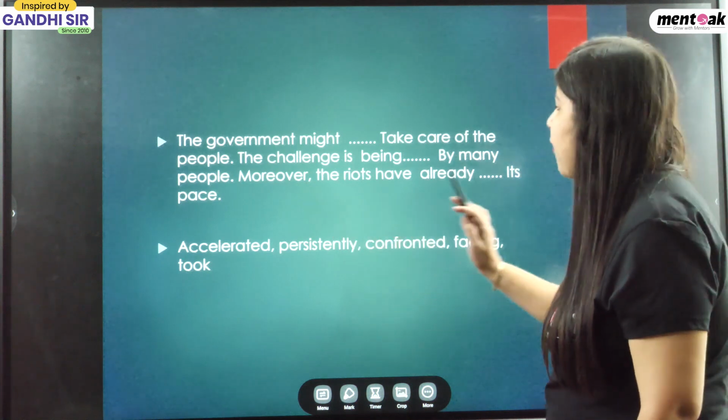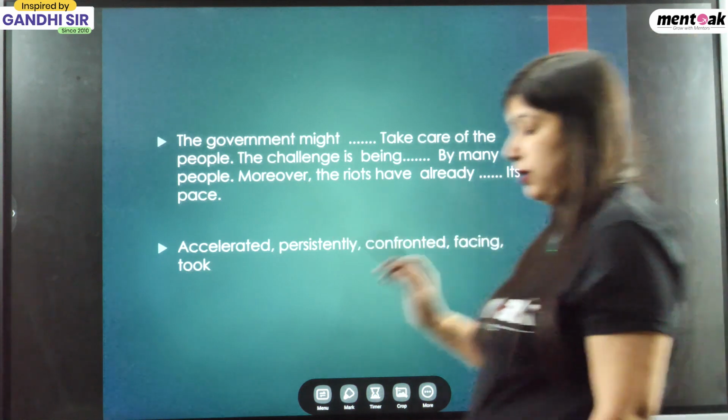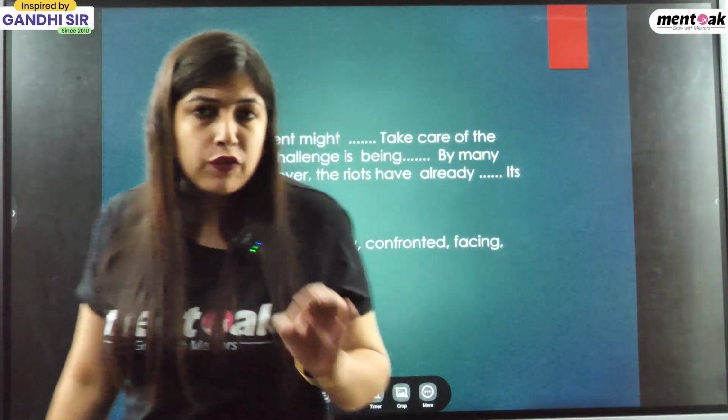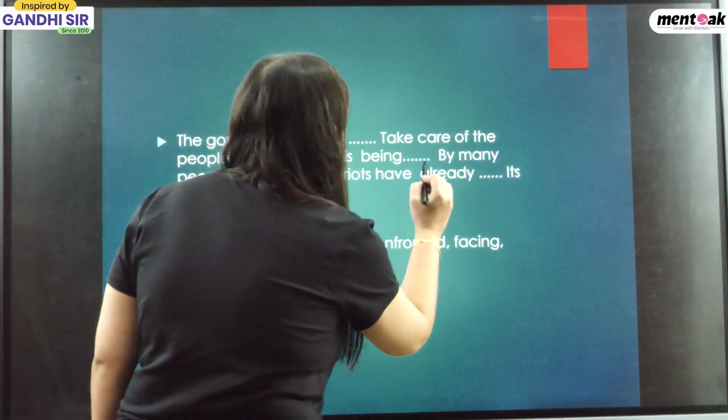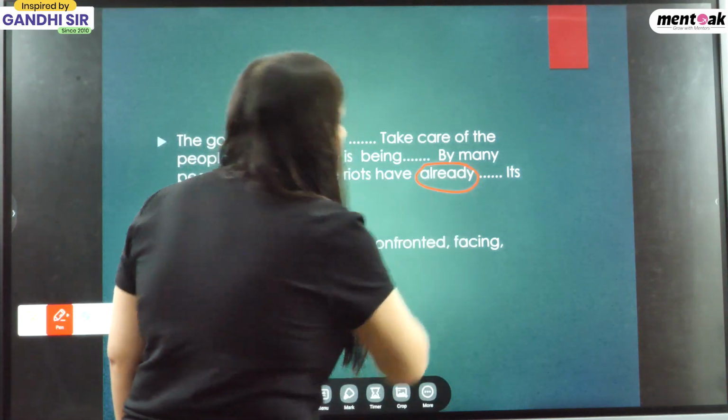Moreover, the rights have already dash pace. Now, which word do you need to focus on over here? You need to focus on the word already.